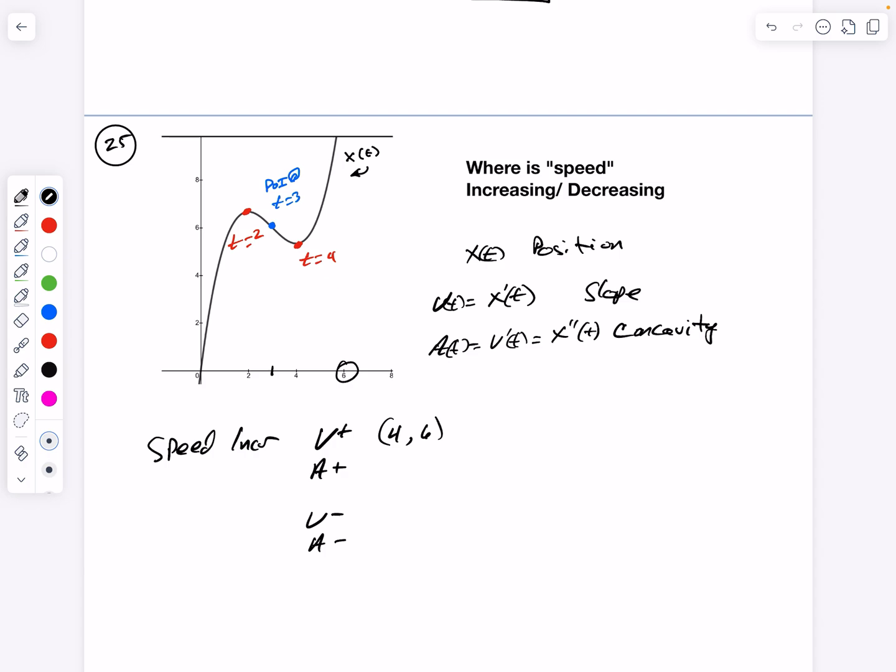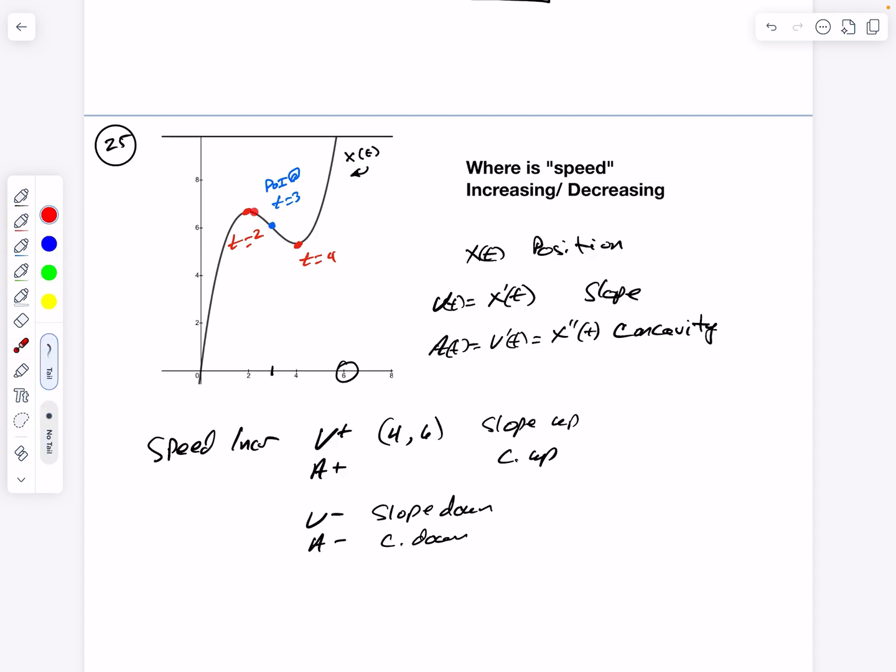What about velocity negative and acceleration negative? So that's going to be slope down, right? And it's going to be concave down. So I have slope down where? I've got slope down basically right here.